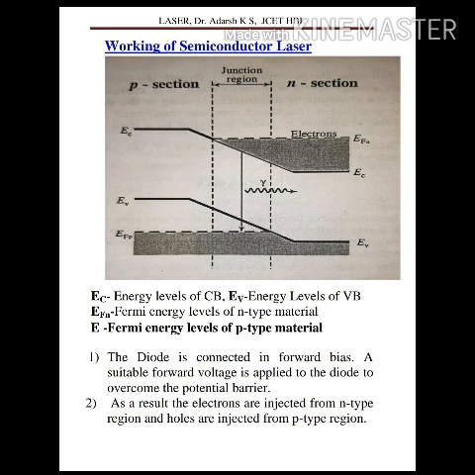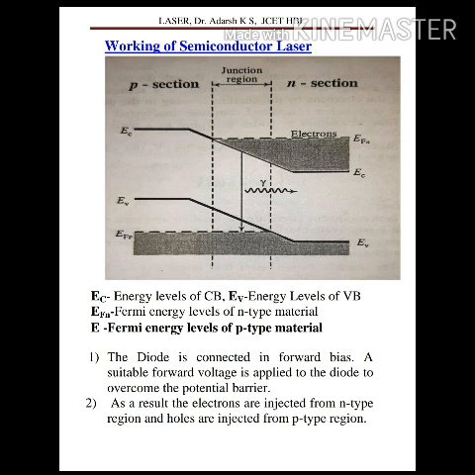Fermi energy means the highest energy occupied by electrons at 0 Kelvin. And already we have an idea of the Fermi energy concept with the heavily doped diode. In a P-type semiconductor, the Fermi energy always lies below the valence band.